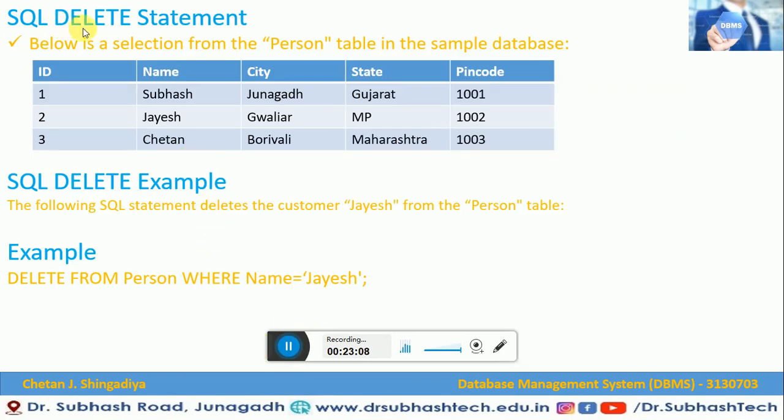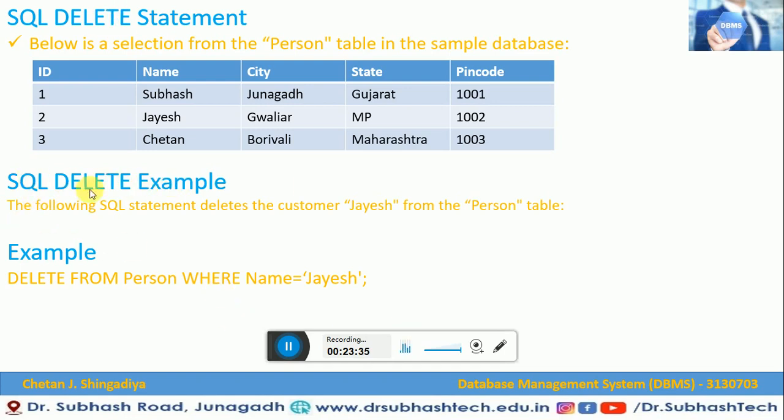Now let us understand the SQL delete statement. Below is a selection from the person table in a simple database. Now we have to understand the delete statement in SQL. A delete statement is used when you are going to delete a particular record from the table.